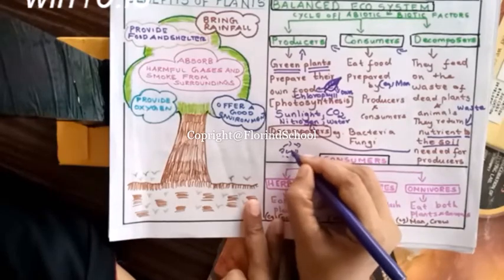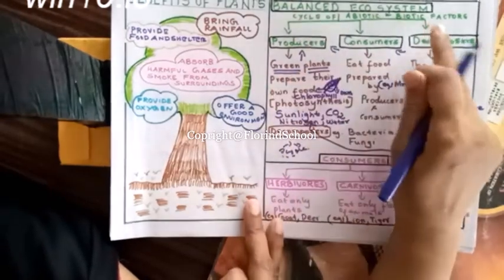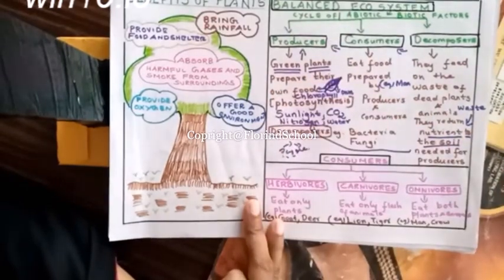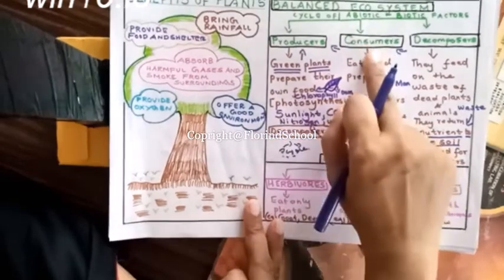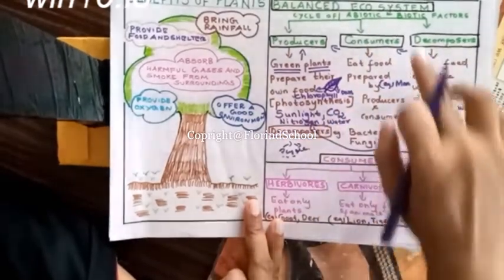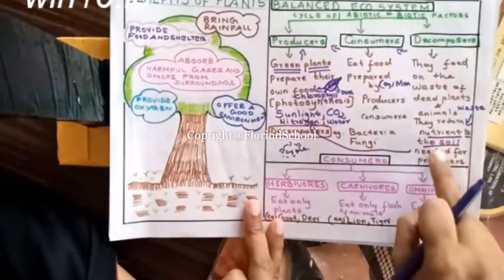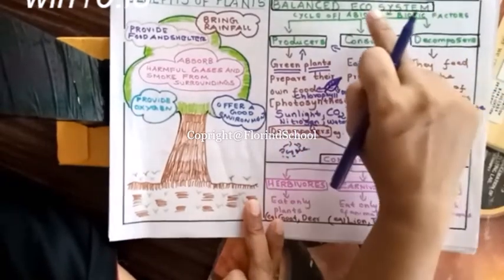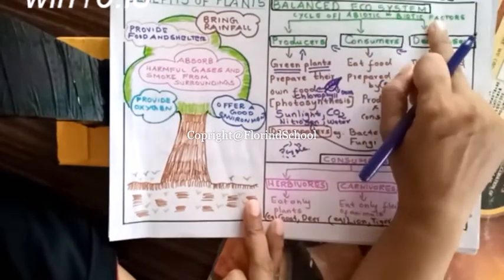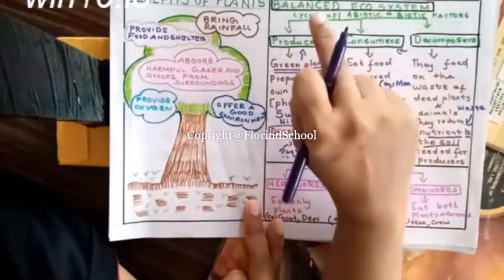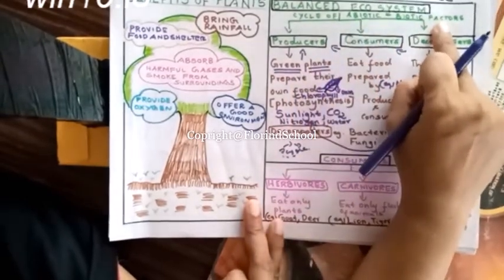Okay, so the balanced ecosystem is a cyclic system which includes producers, consumers, decomposers, and nutrients. Nitrogen is an abiotic factor. So a balanced ecosystem is a cycle of abiotic and biotic factors.